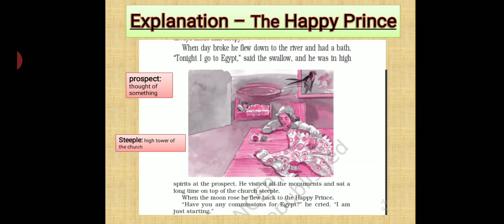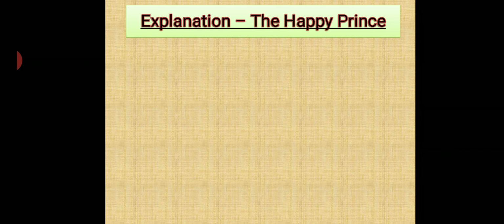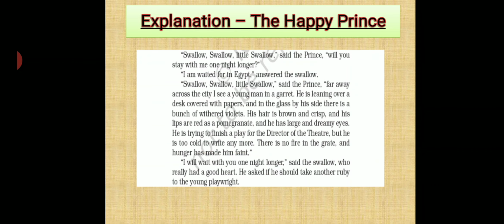So now when the moon was about to come, when it was night and the moon rose in the sky, the swallow went to the prince and sought permission to leave for Egypt. Now she asked whether she can leave for Egypt or not. Sought permission means asked permission. So now what happened? She had already taken the permission. Now what did the prince say, let's see.